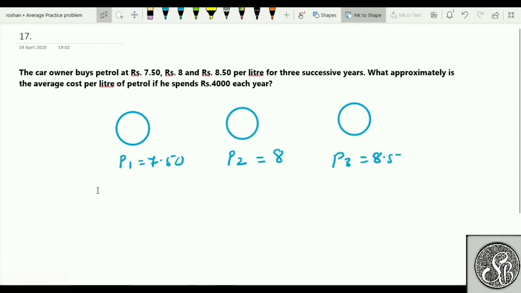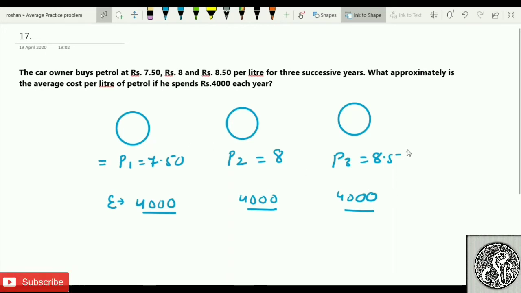Now let me tell you very clearly. After this, they said that every year expenditure is 4,000. Here also 4,000. Here also 4,000. If this expenditure is not 4,000, then you guys are gone. Why are you guys gone? Because I hope you can see that these three are mixed, and I'm talking about the entire 3-year average.